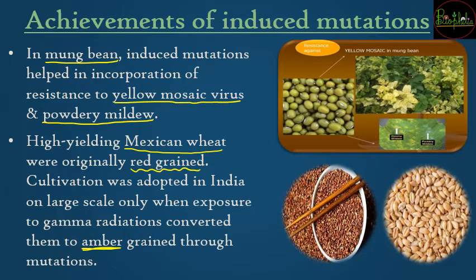So you can see in the little photograph over here, ये जो first photo है, it is going to be the red grained variety. So red grain variety was the original Mexican wheat variety, but later on it was converted into amber grain or amber colored grain. So that was about the wheat types which was made from the induced mutations.